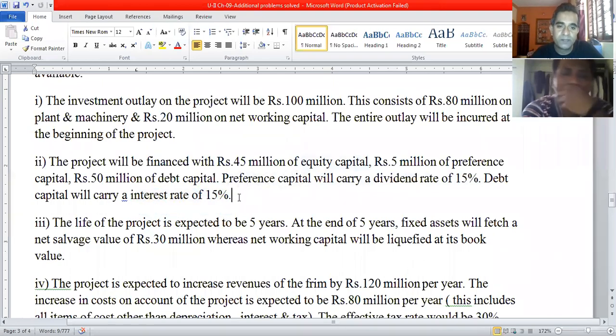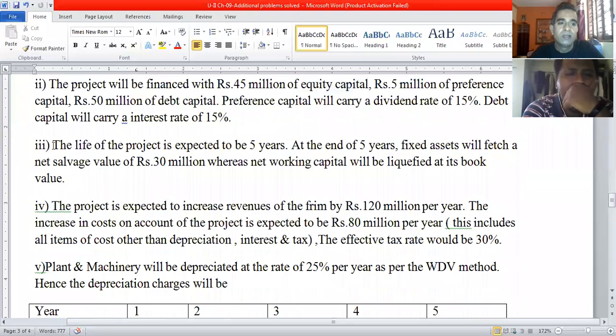The rate of preference dividend is 15% and the rate of interest on loans and advances is 15%. The life of the project will be 5 years and at the end of 5 years fixed assets will fetch a net salvage value of 30 million rupees. So in this case salvage value is provided, which is 30 million rupees. Whereas the net working capital will be liquidated at its book value. It means the 20 million rupees which was initially invested as additional working capital will be recovered in the 5th year.